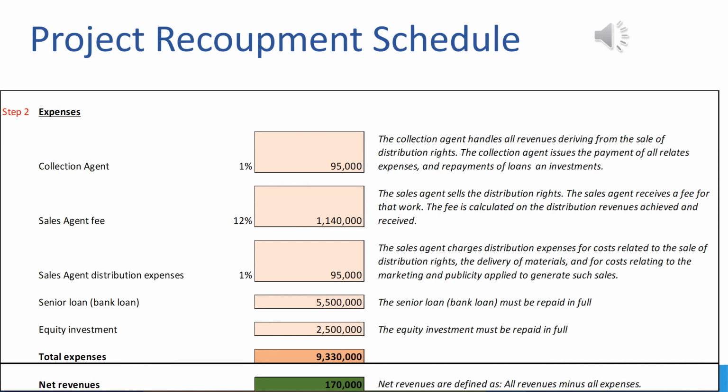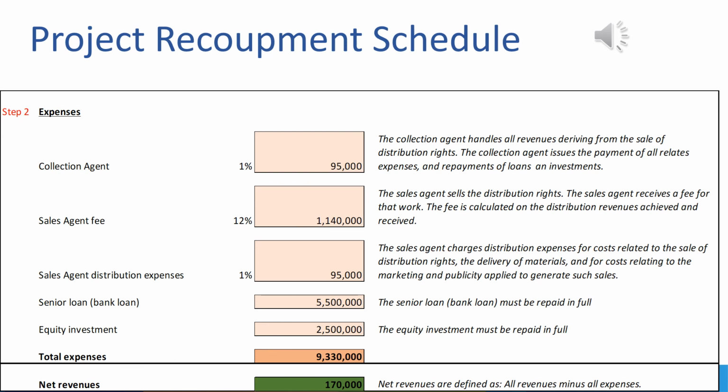Next, we obviously have to pay the bank back. The bank gave us a loan of $5.5 million. This is the moment where we're paying them back. And then lastly, we have to pay the equity investor back. $2.5 million is what they gave us. So here is what we're paying them back.